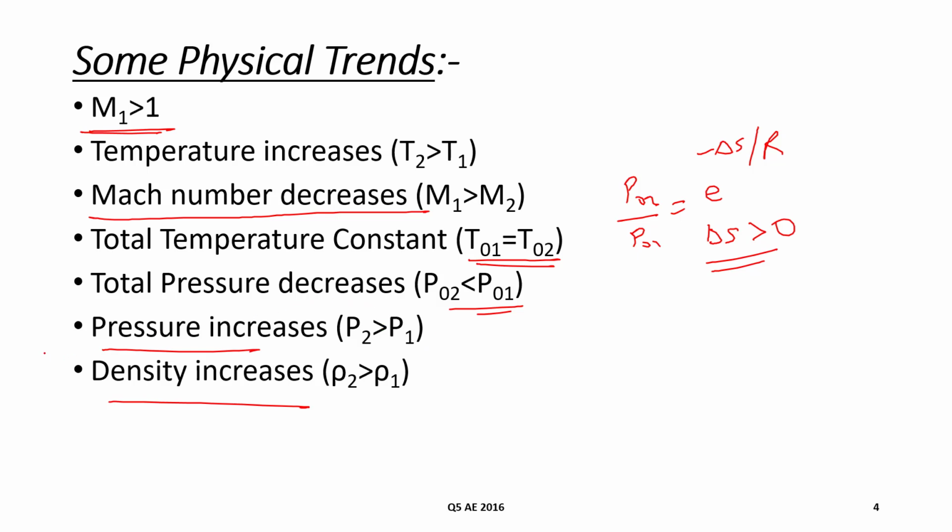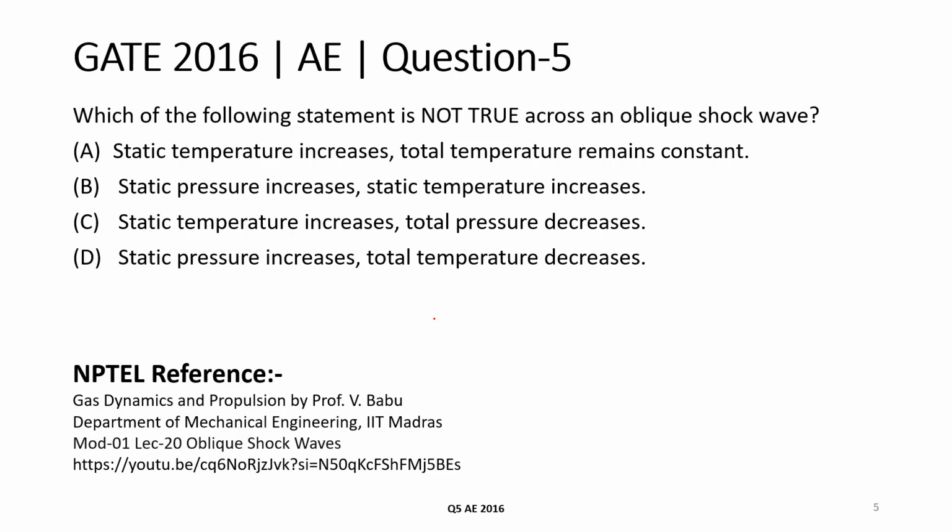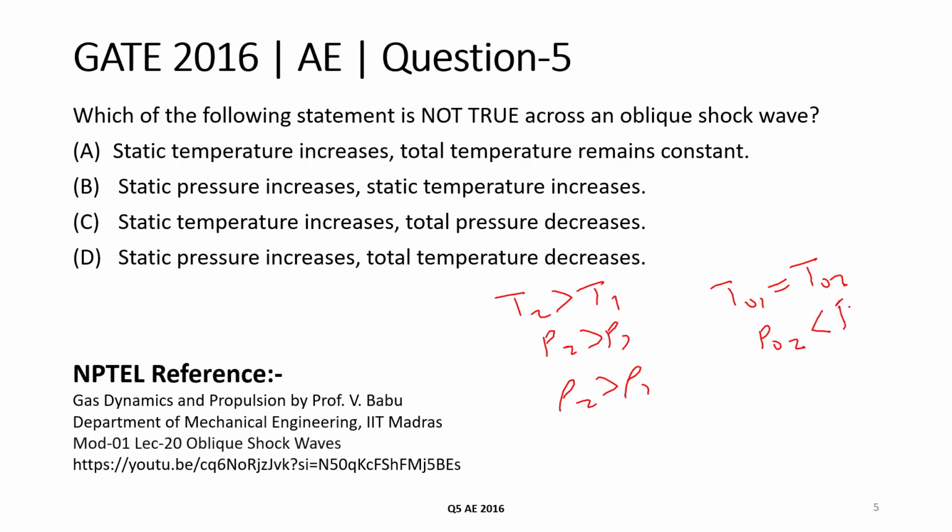So now we will come back to our problem. What we have seen is that temperature increases, pressure increases, density increases, total temperature remains constant, and total pressure decreases.